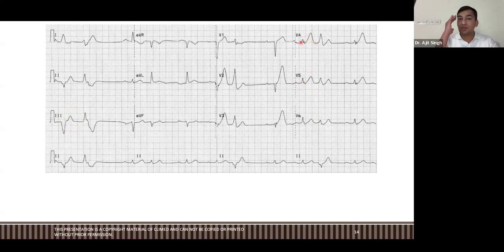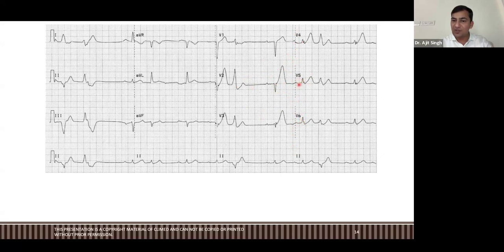You have to be very sharp when you are reading ECGs, guys. This is not tough at all, I'm telling you, you just have to see clearly. You cannot say that your largest thing is QRS. No. Look at this starting point. This is the starting line of V4, V5, V6. From here, check it. This is the QRS complex.